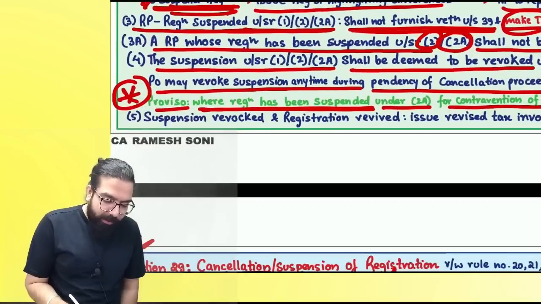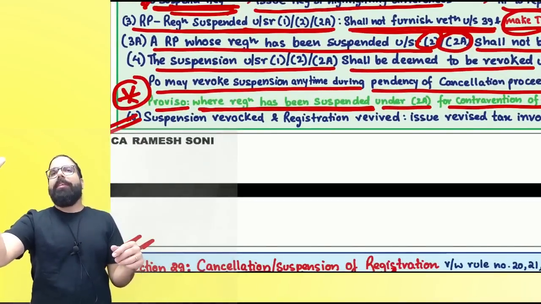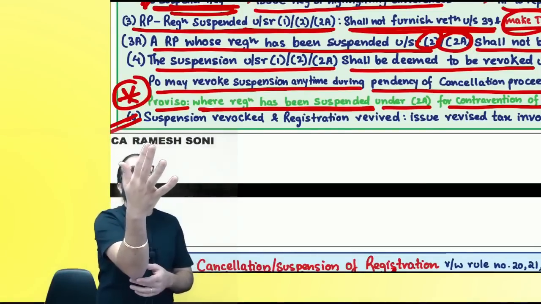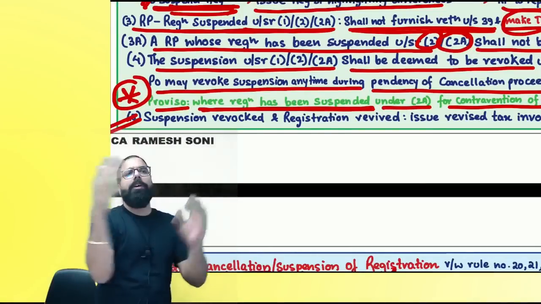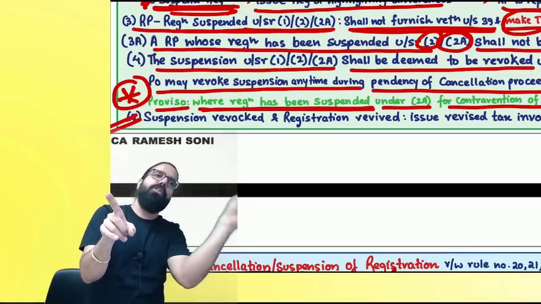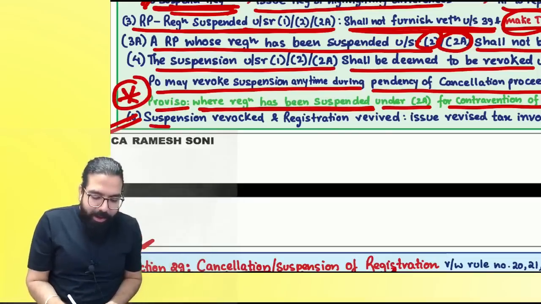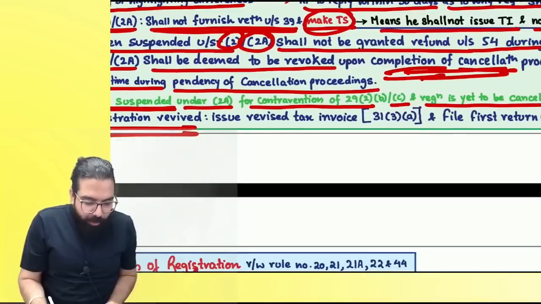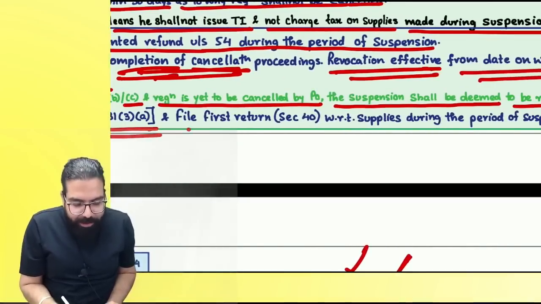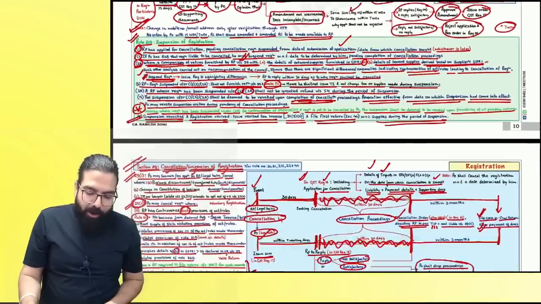The next one over here is, supposing you had applied saying, sir, I want to cancel my registration. Suspension was going on. Here, the officer told, we will not cancel your registration. Then during this period, whatever sale you did, for those sales you will issue revised tax invoice. And all those revised tax invoices you will show in your first return. That is the last line. Suspension revoked and registration revived. You will have to issue revised tax invoice, section 31(3)(a), and file the return, which is your first return, with respect to the supplies during the period of suspension. Are we all clear till here, everyone?